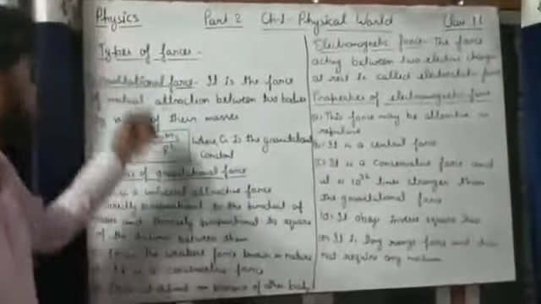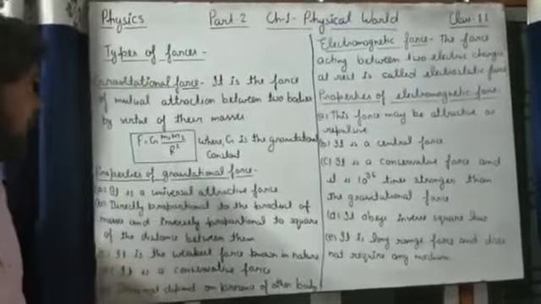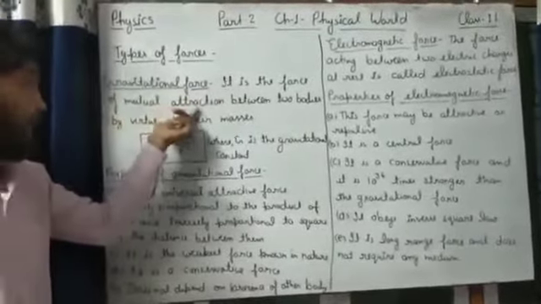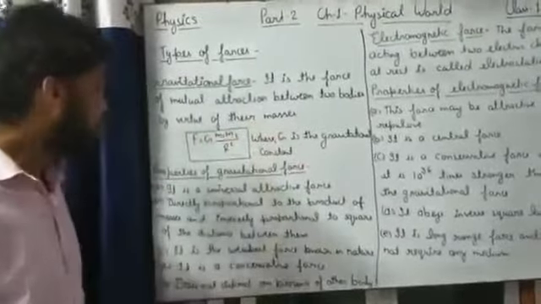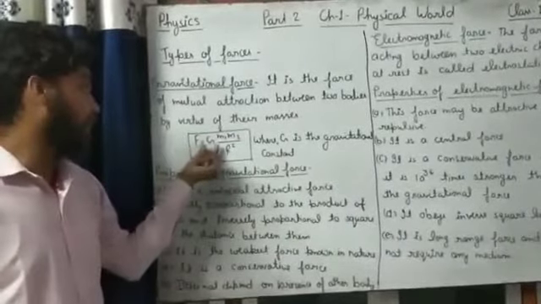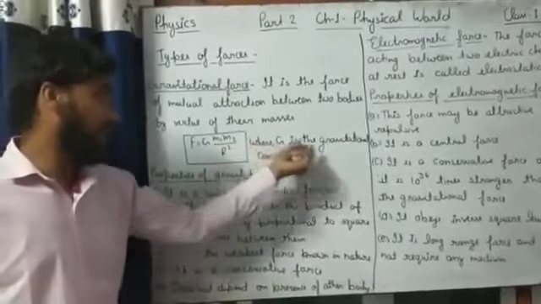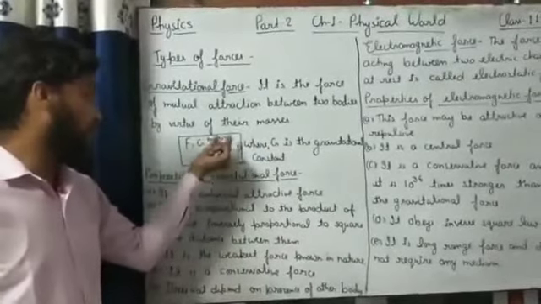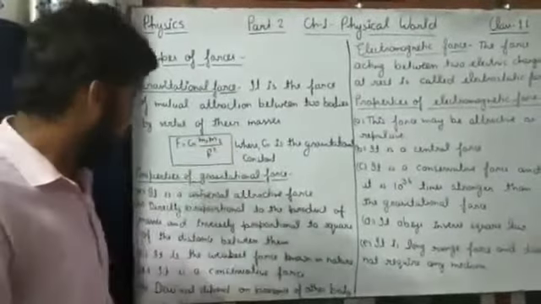Now continue with topic types of forces. There are some types of forces which we study in class 11. Gravitational force. It is the force of mutual attraction between two bodies by virtue of their masses. Its formula is gravitational force F is equal to capital G m1 m2 upon r square, where G is the gravitational constant, m1 is the mass of first body, m2 is the mass of second body, and r is the distance between these two bodies.